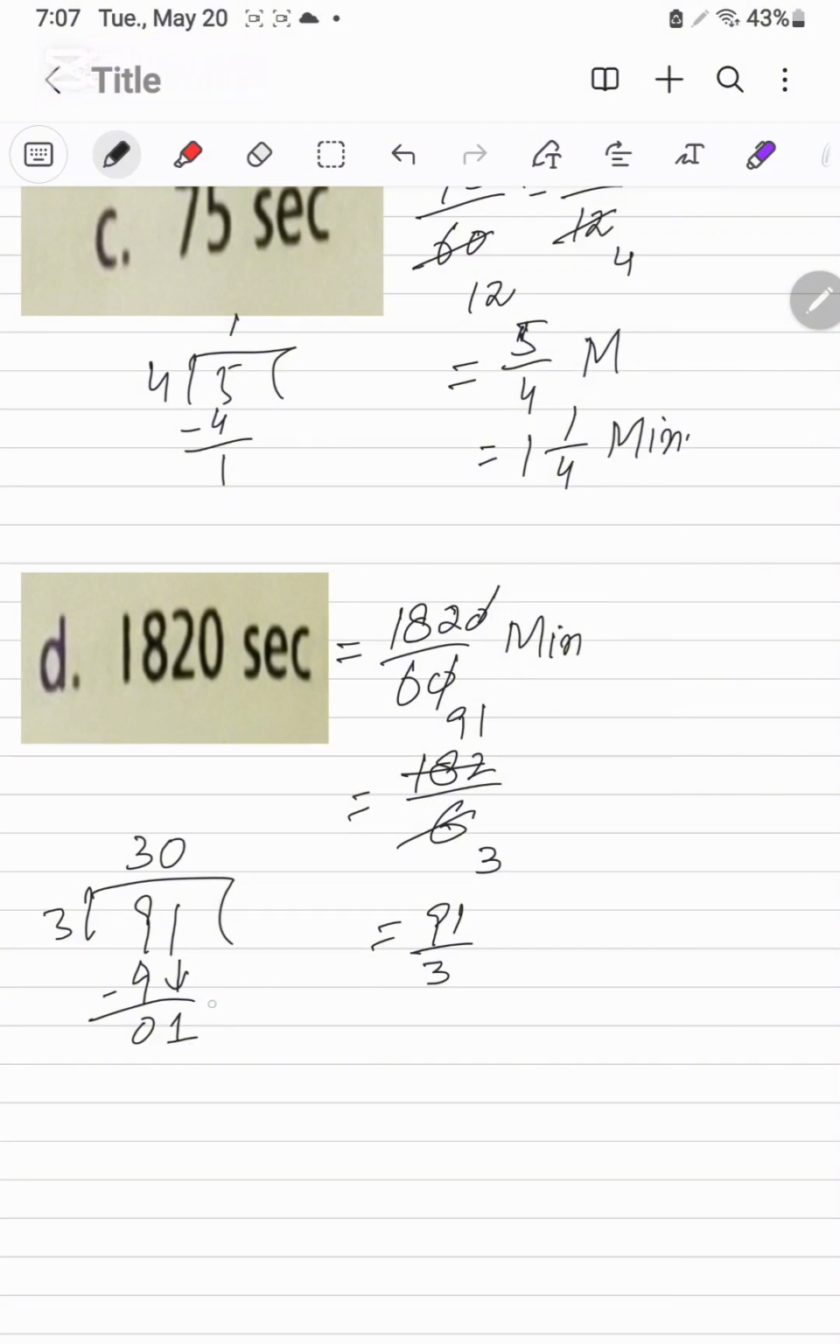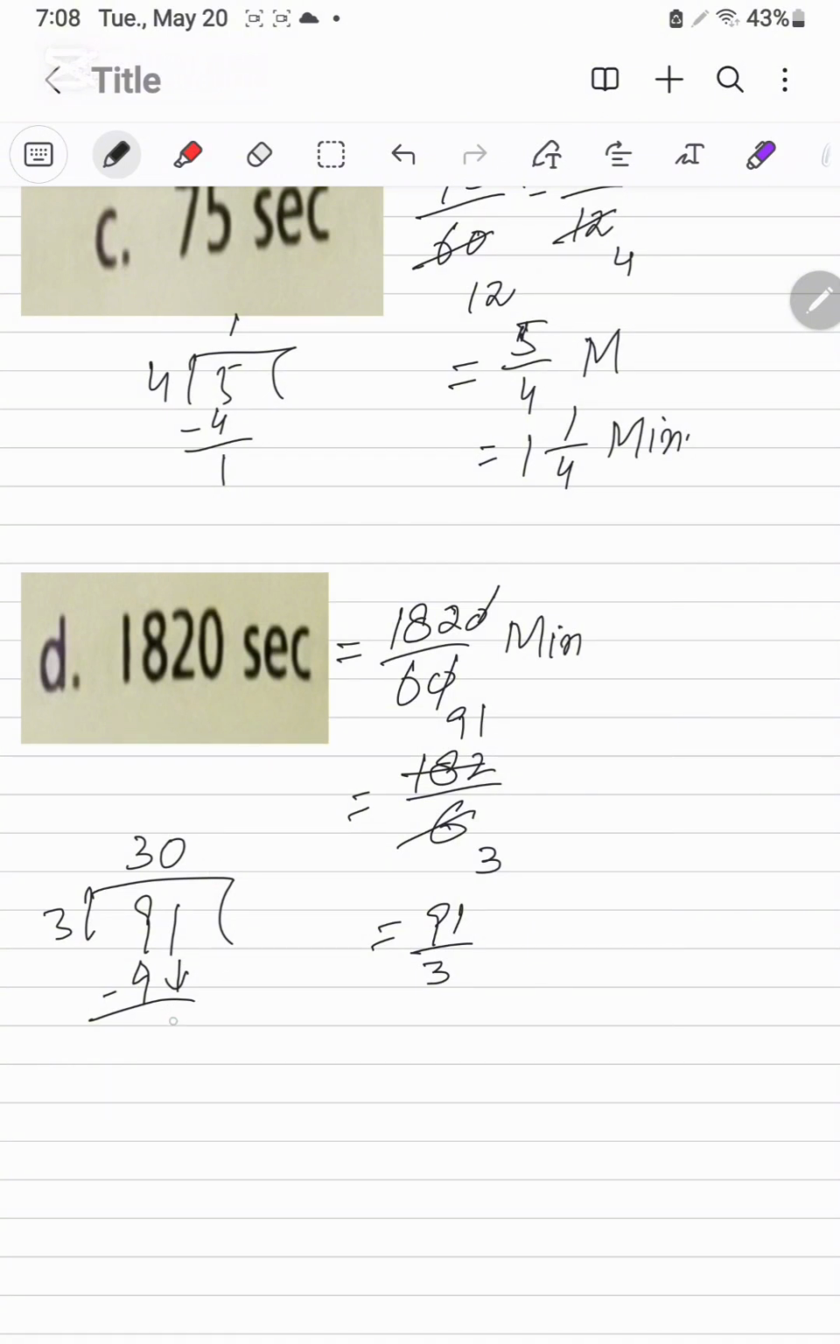Now it is less than 3, so we put 0. Next we will place point here, and here will be 0, and 3 3s are 9. We can write here. We are not converting into decimal.